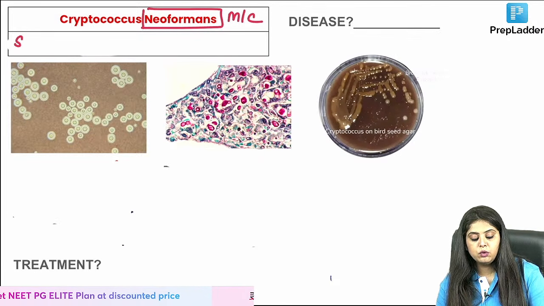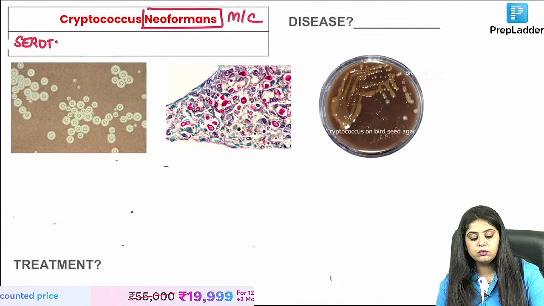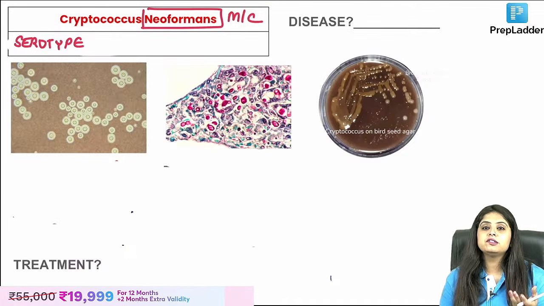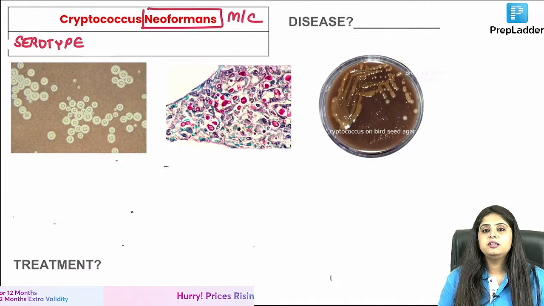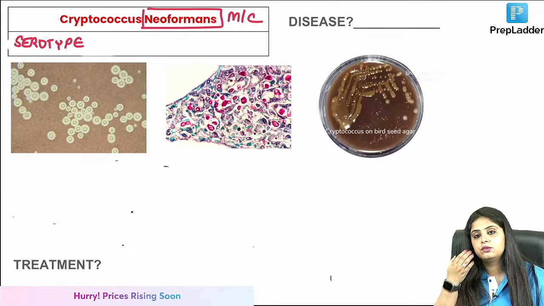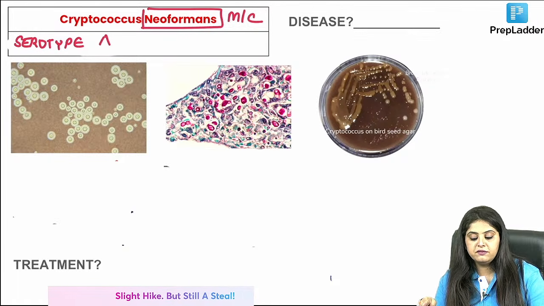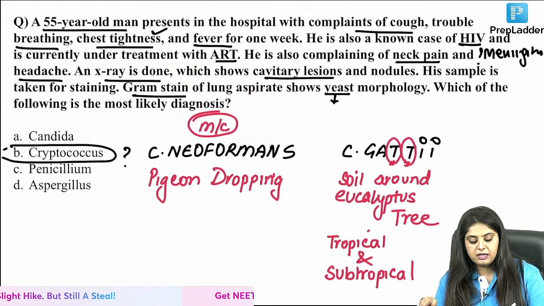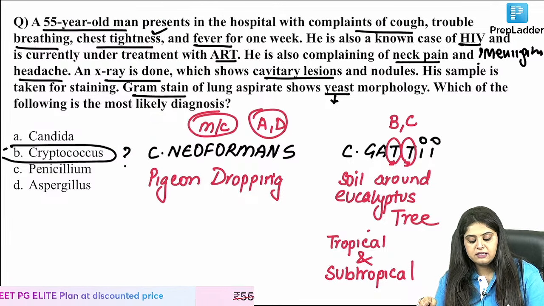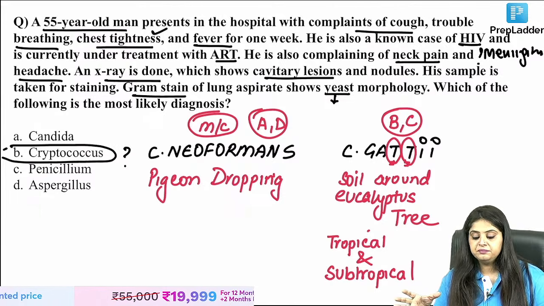So they will ask you what all serotypes come under Cryptococcus neoformans. Ma'am, how many serotypes does Cryptococcus have? A, B, C, D, E, there are many serotypes. Usually they consider 4, like A, B, C, D. Out of them, please note the first and the last one usually come under Cryptococcus neoformans, whereas the center two ones, serotype B and C, come under gattii.